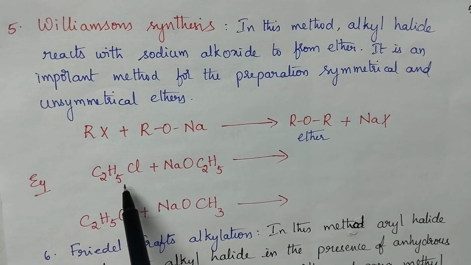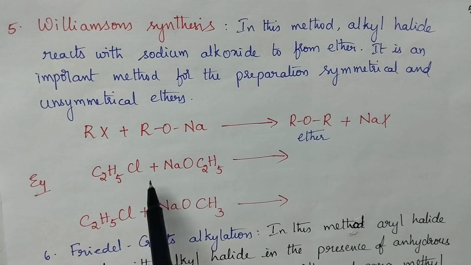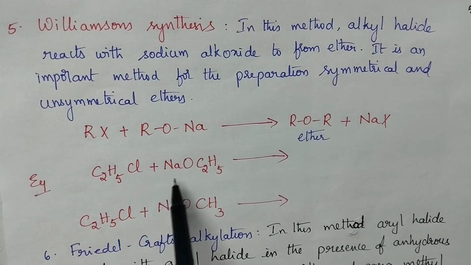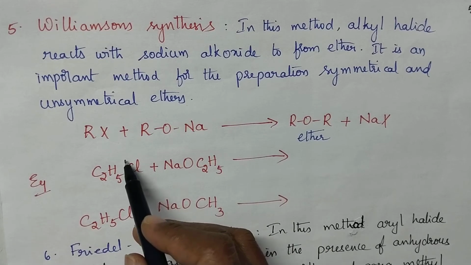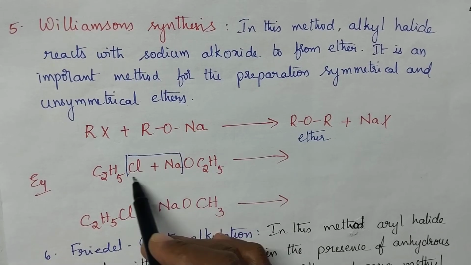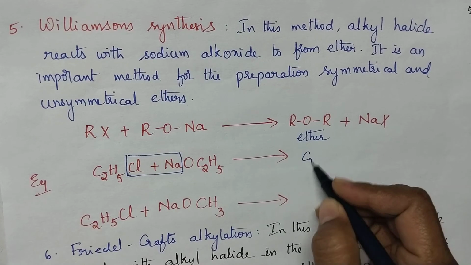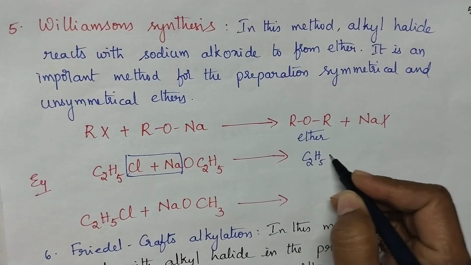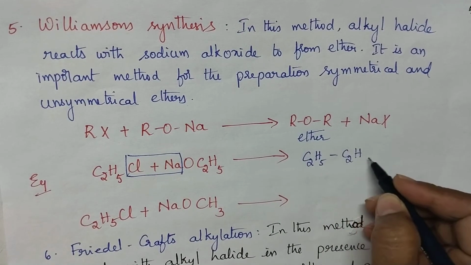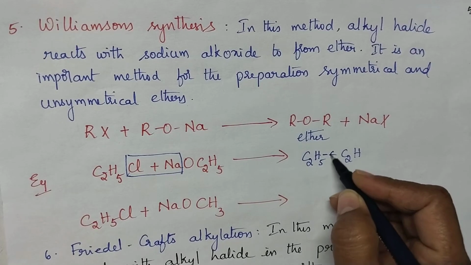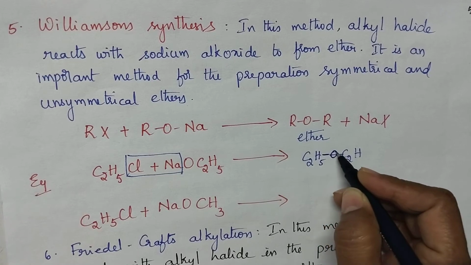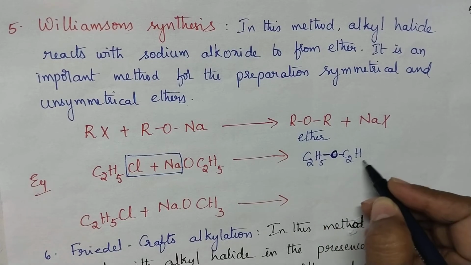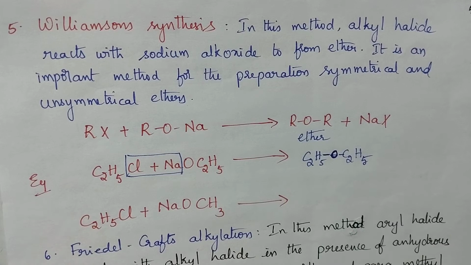Here let us consider ethyl chloride. It reacts with sodium ethoxide. And can you guess the product? You just eliminate sodium chloride. Then it results in the formation of ether. Is it clear, students? So, in Williamson synthesis, what happens?